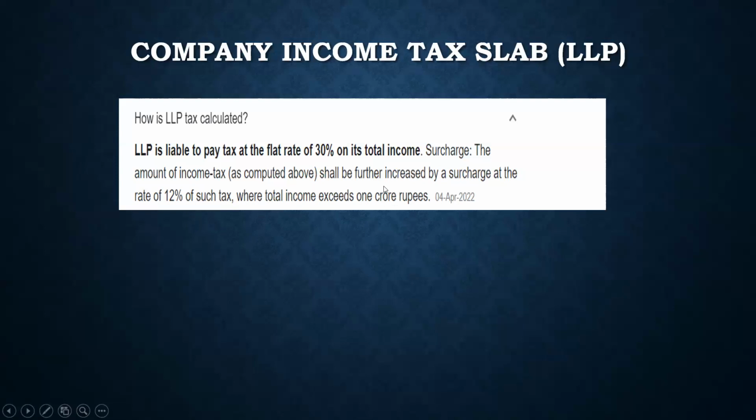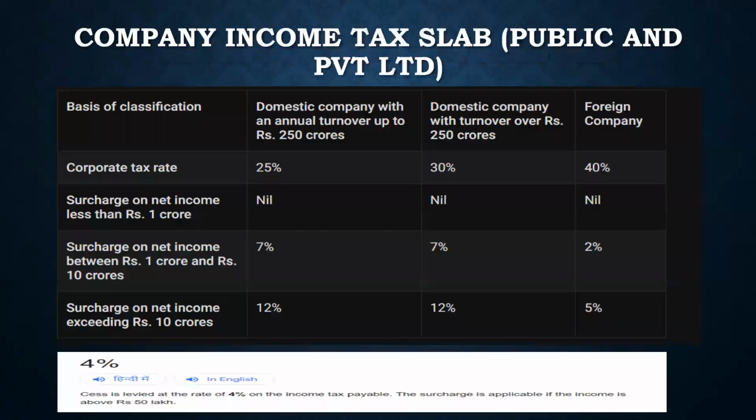So that's how the tax is calculated in LLP, which is not a good thing at all. Moving on, now companies which are public and private limited, right? So here the tax rate depends on the turnover. Turnover means the gross sales or whatever business the company has generated, right? So if you are a domestic company with a turnover up to 250 crore, then the tax rate will be 25%. That's how I remember it, 250, 25%.